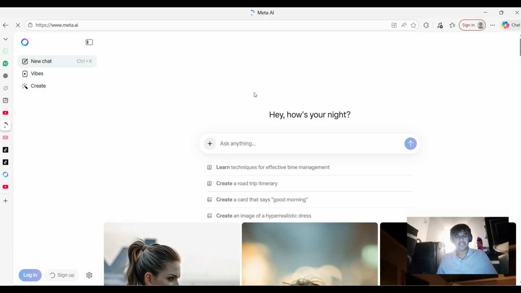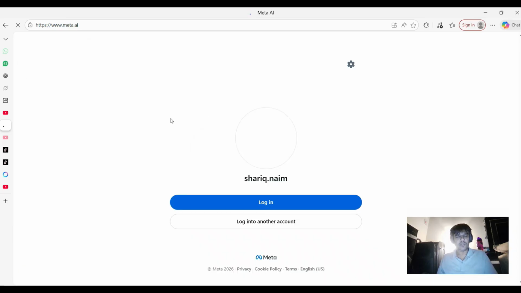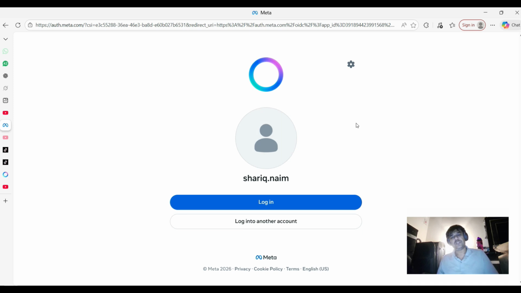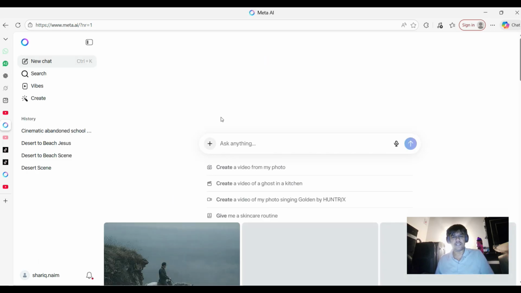Suppose I click on sign up, and now I choose which account to log in with, Gmail, or if you want to connect with your Google account like in Grok, the same thing you will use here. I click here, this I connected already. Okay, now it will open and you will find this type of screen.